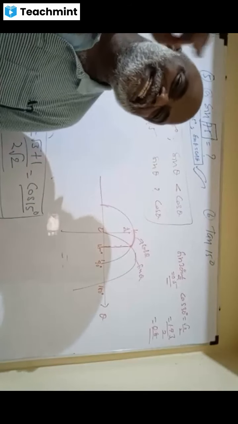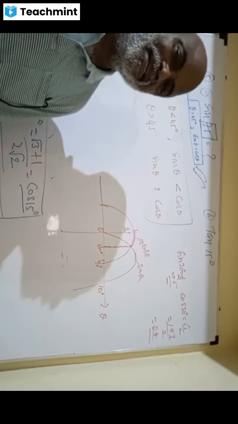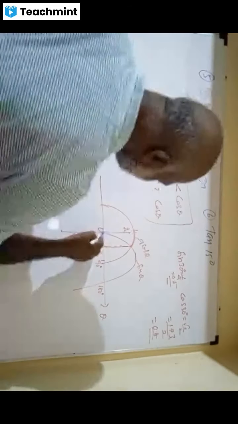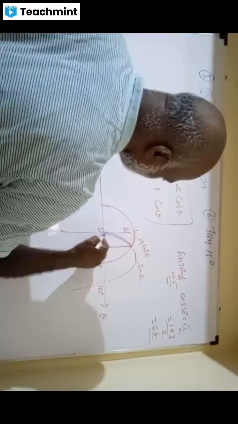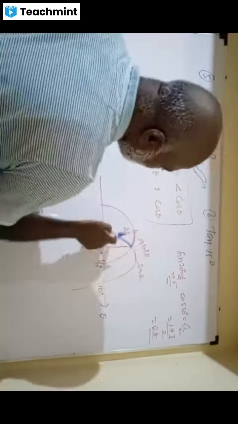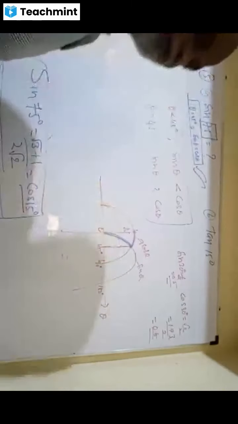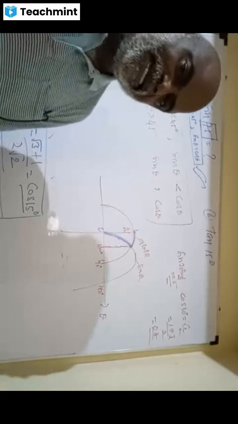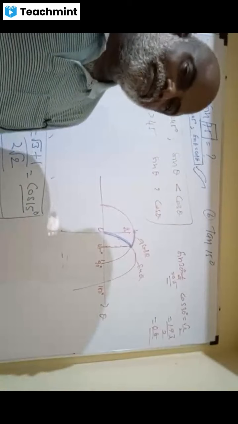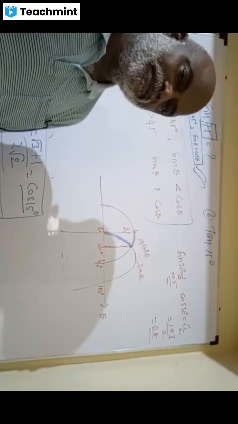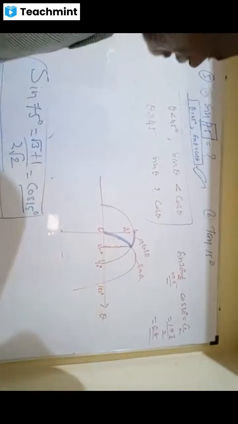Sin theta is smaller. You are able to see, dears? All of you able to see? This is the sin theta, and this is cos theta. Cos theta is above sin theta or not? Yes, sir. Preeti, clear? Yes, sir. Nice.